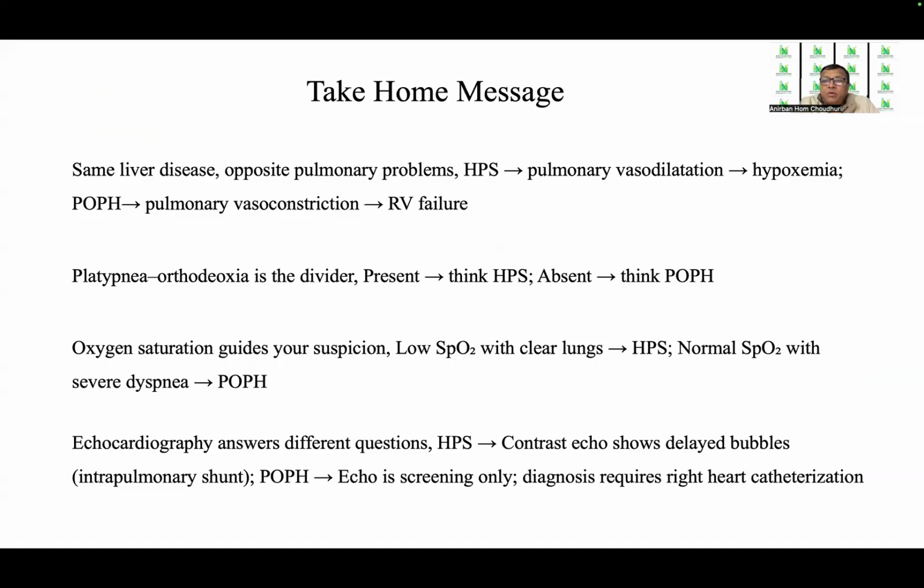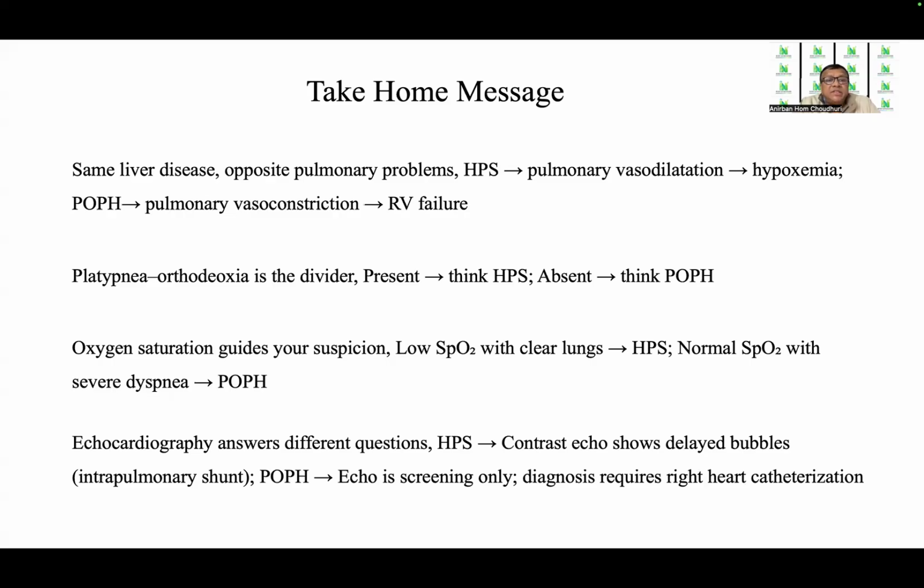So finally, my take-home message for these two conditions, which is important for every student to remember, is that the conditions arise from the same liver disease, but with opposite pulmonary problems. In HPS, it is the pulmonary vasodilatation which leads to hypoxemia. In POPH, it is the pulmonary vasoconstriction which produces RV failure. Platypnea-orthodeoxia is the divider. If it is present, you have to think of HPS. If it is absent, you think of POPH.